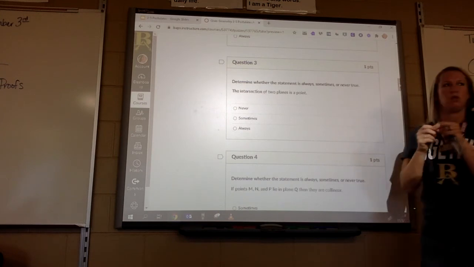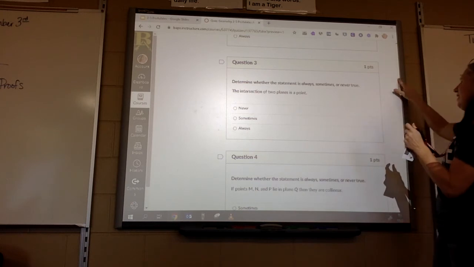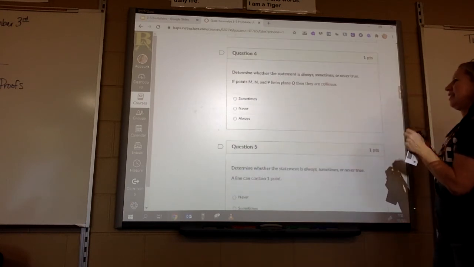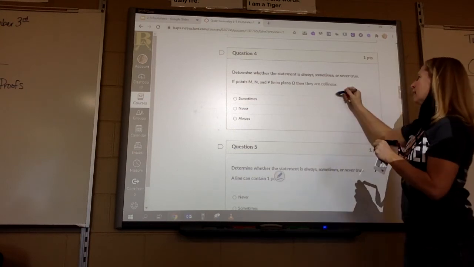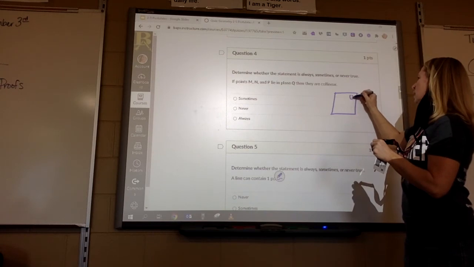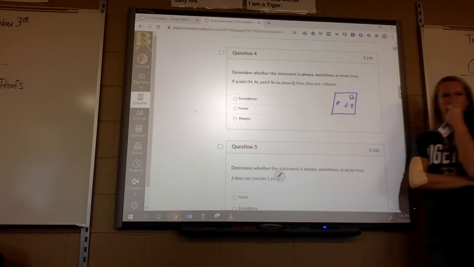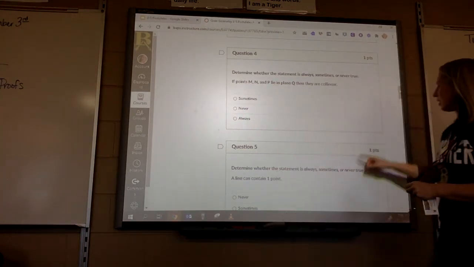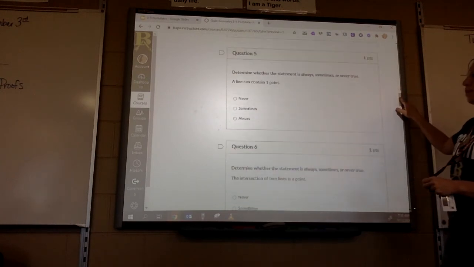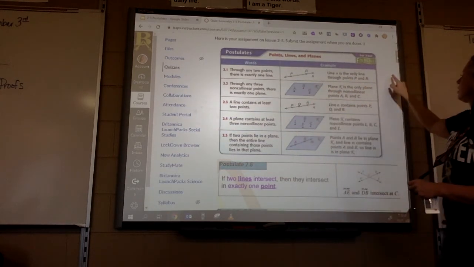The intersection of 2 planes is a point. Never. What is the intersection of 2 planes? A line. Good. If points M, N, and P lie in plane Q, then they are collinear. Sometimes. A line can contain only 1 point. Never. How many points does it take to make a line? 2 points. Okay.